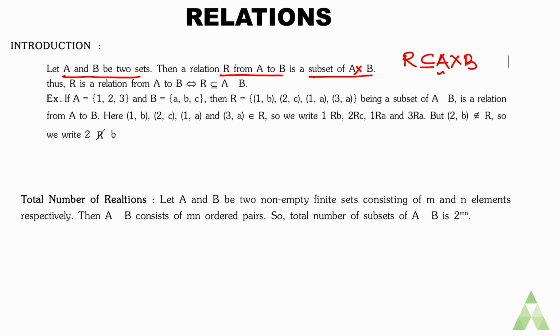If A has certain elements and B has certain elements, then A cross B has ordered pairs and R is a relation between the elements of the ordered pair, which we have also studied in first year.